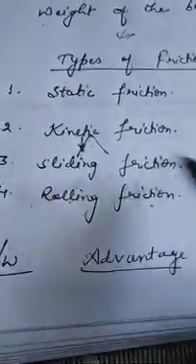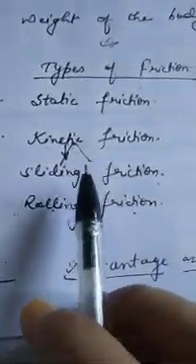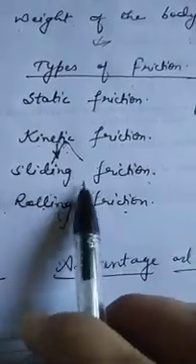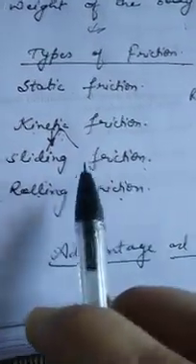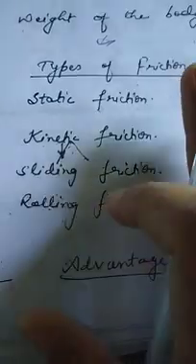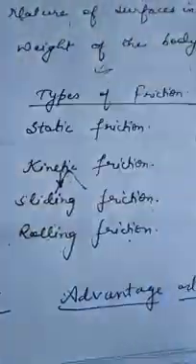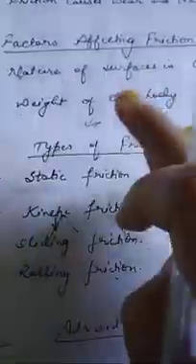Sliding friction is the friction that exists between a body and a surface when the body slides over it. Suppose this matchbox is sliding on this paper. Then sliding friction is present between this body and this paper.